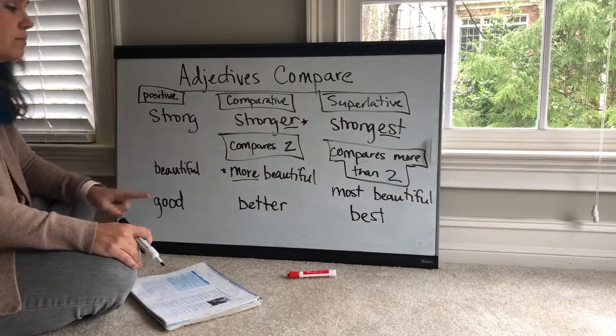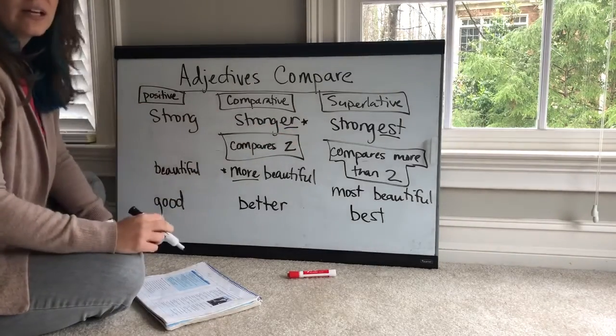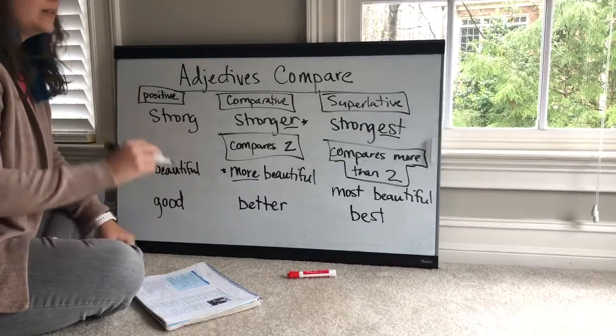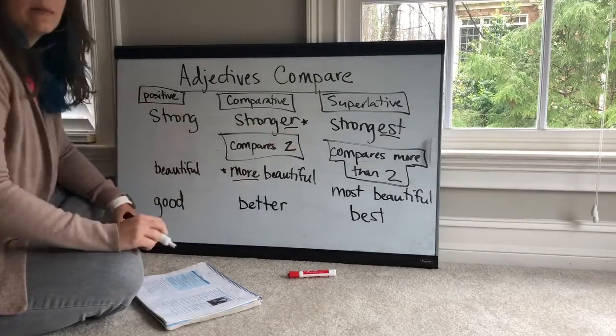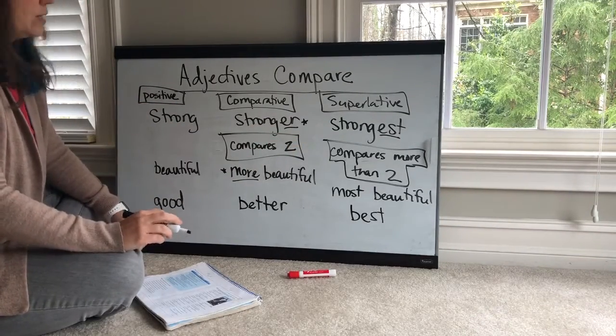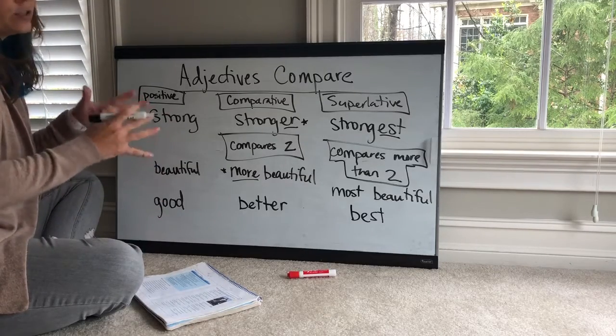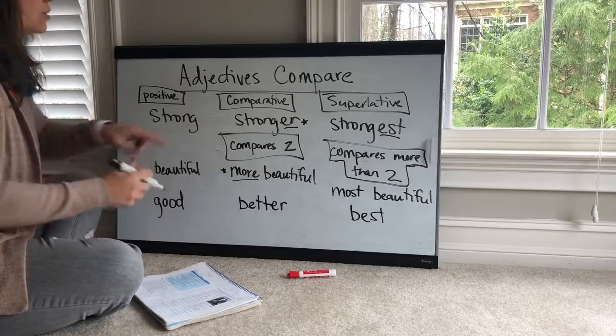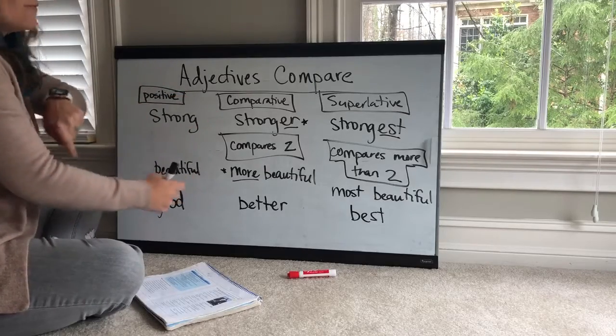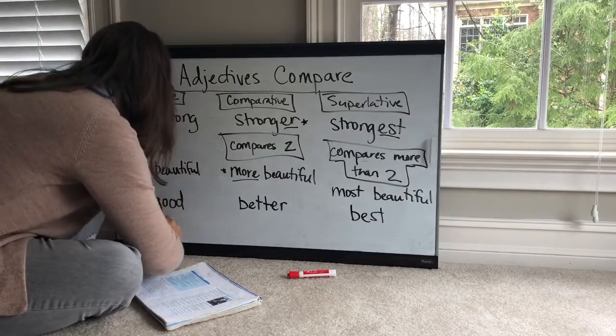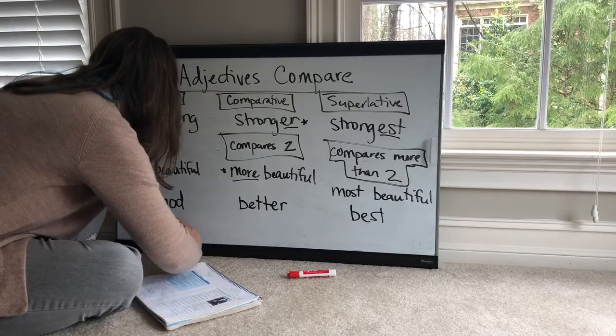This is called a double comparison, and it's like a double negative. We've talked about that before, and you've learned about that before. You don't use a double comparison or a double negative ever in a sentence, okay? So you only need one. You could either say more small or smaller, and you need to know which one is appropriate. For that adjective small, that's the one they used in your book.